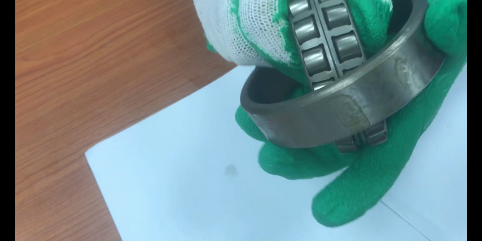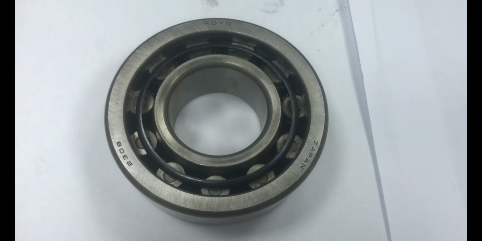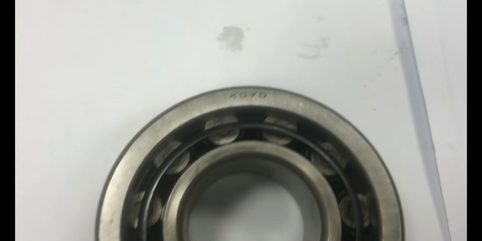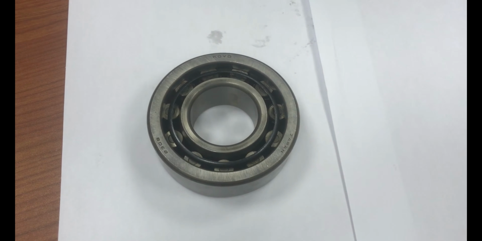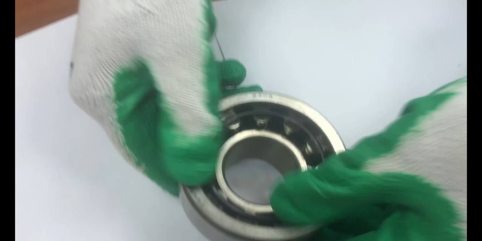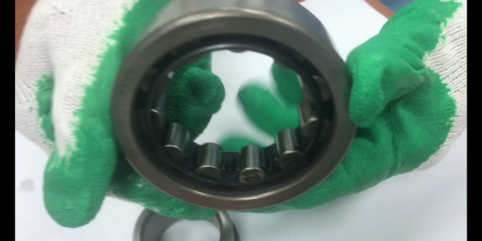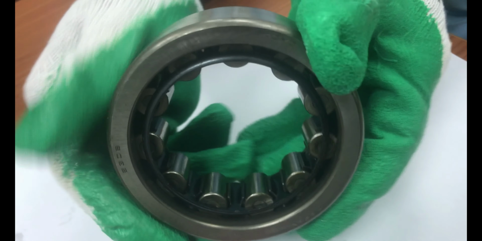What are cylindrical roller bearings? Cylindrical roller bearings use line contact between the rolling elements and the raceways, which optimizes the distribution of stress at the point of contact. This arrangement means that cylindrical roller bearings have a very high radial load rating. Depending on the design, they may also be able to transmit limited amounts of axial loads.